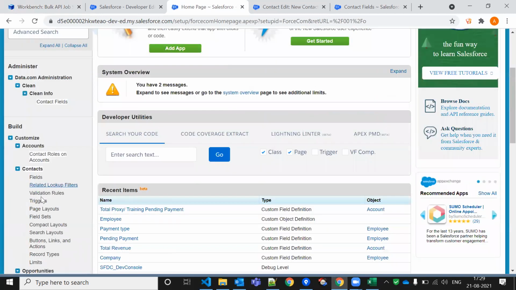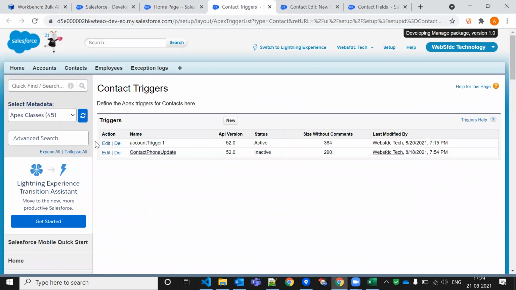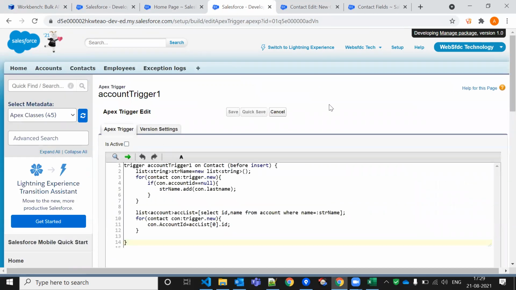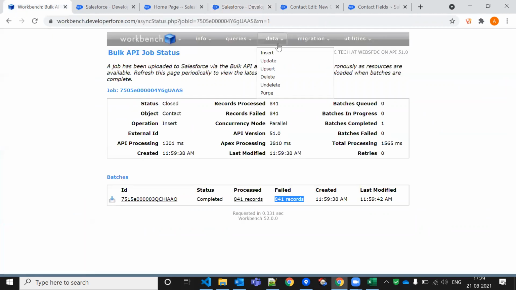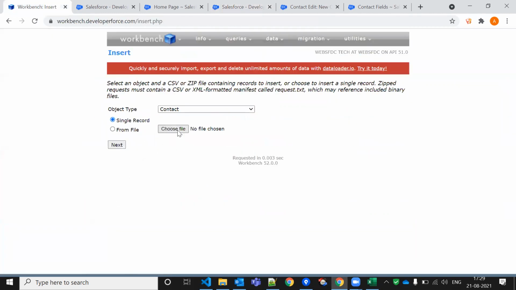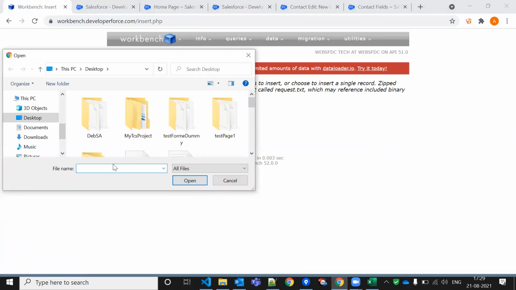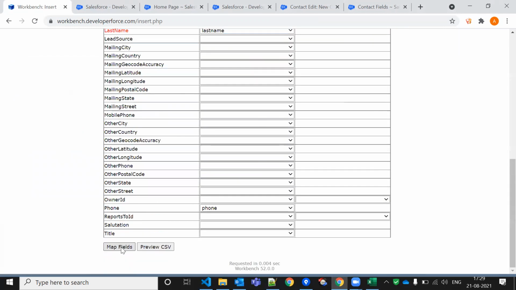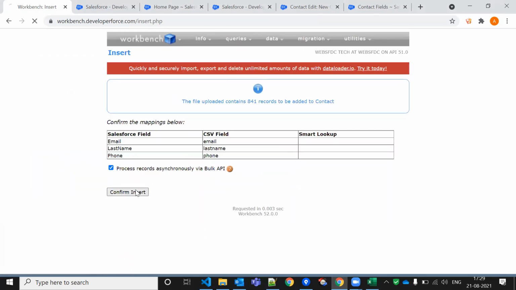If there is a contact trigger, this is the issue we generally get while doing migration. If you are facing this issue, you have to deactivate the triggers first and then you can work with this. So let me rework on this. Let me go to insert again. Let me choose file, set the custom file and open. Next, map the fields, insert.